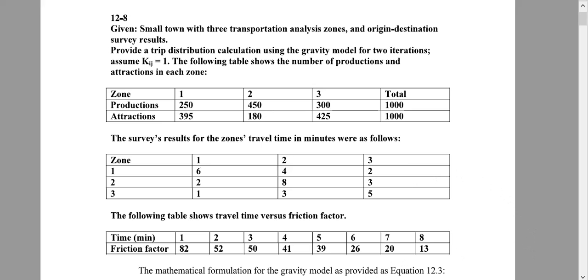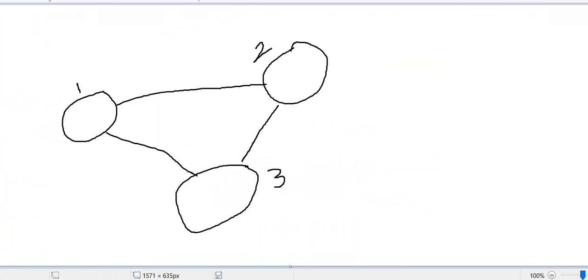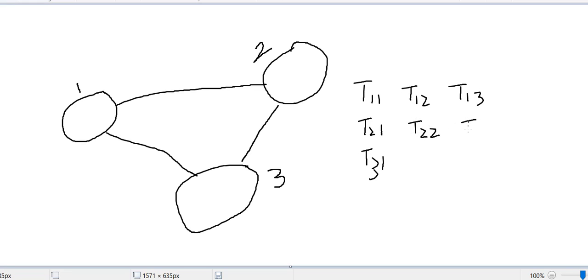Now you need to see this equation, because we will use this equation. So what will we do? We will calculate first T11, T21, T31, T12, T13, T22, T23, then T32, T33.